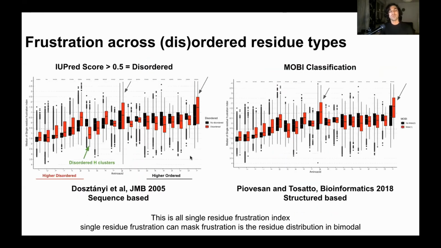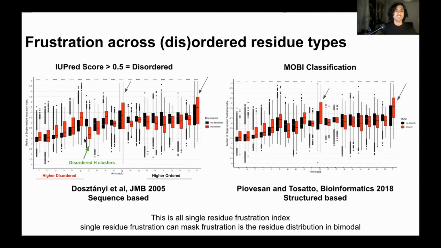So we classified all our residues as being non-disordered or disordered according to IUPred, which is based on sequence, and according to MOBI, which is based on structure. And we see that the distributions are pretty similar, with the difference that here the tryptophans and tyrosines according to MOBI are more frustrated, especially when they are mobile. We observed that, for example, in this part of the data set, for these amino acids, the disordered part is more frustrated than the ordered part. But for these other residues, it's the other way around. The ordered part is more frustrated than the disordered part.